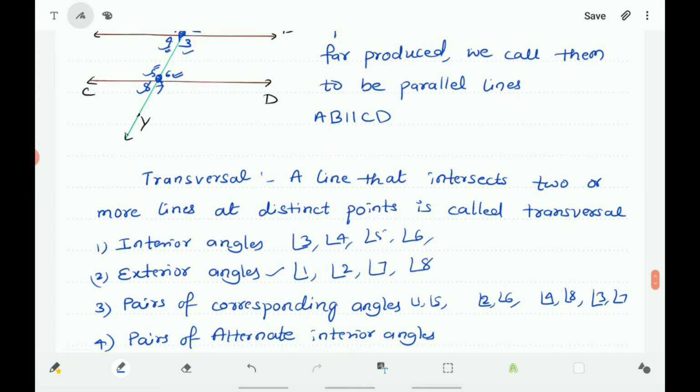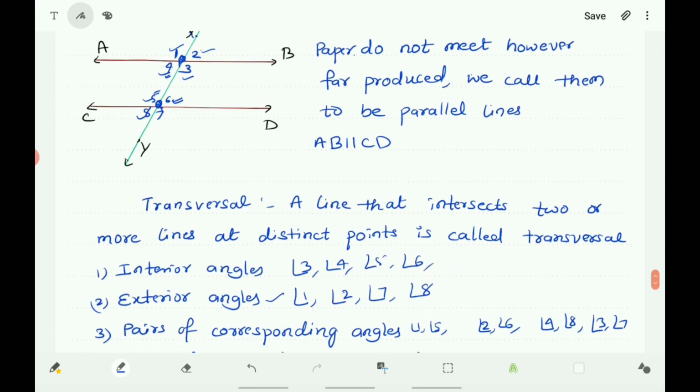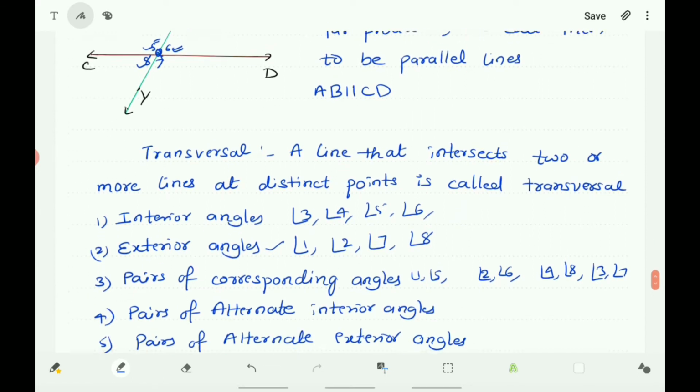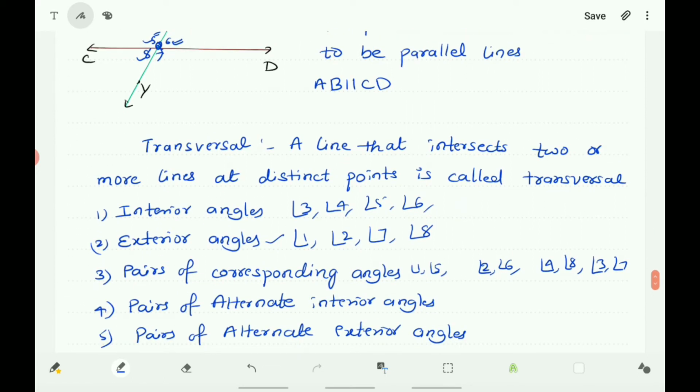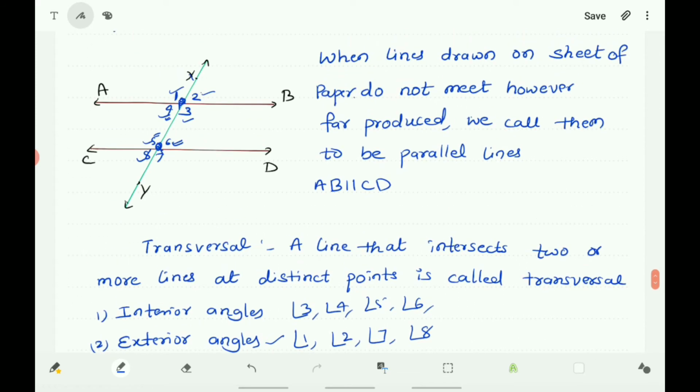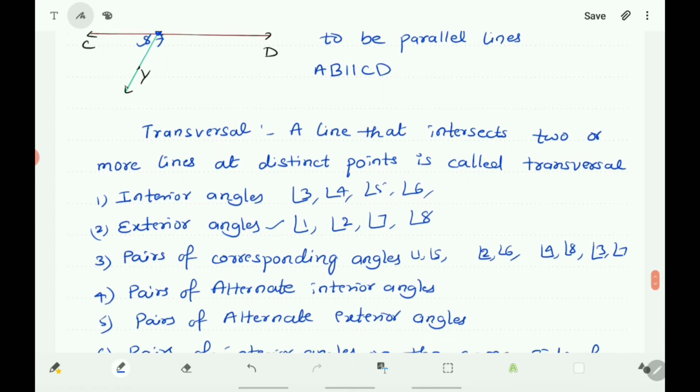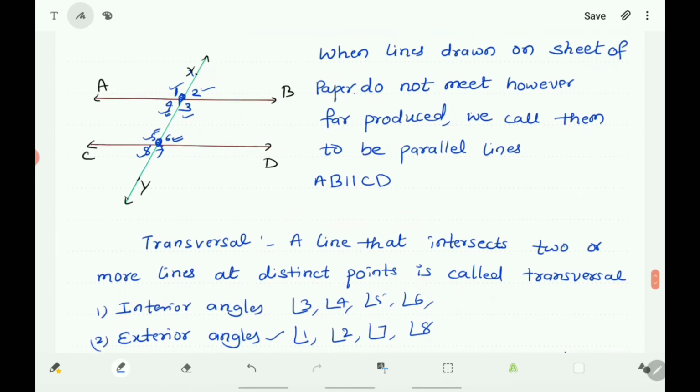Here let us see the pairs of alternate angles, and also pairs of alternate interior angles and pairs of alternate exterior angles. Here angle 4 and angle 6, this is a pair of alternate interior angles.